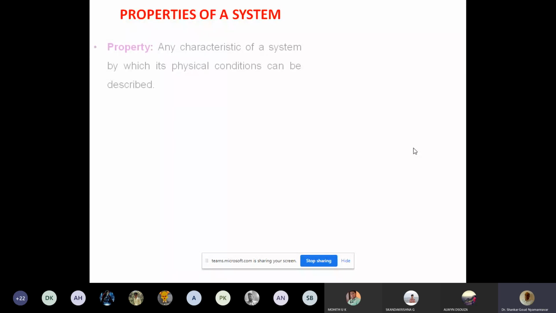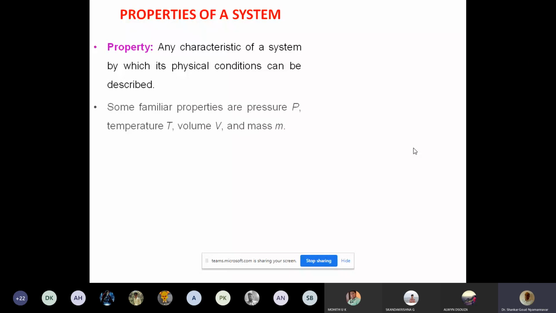Let's move forward. So, properties. I said a system is a region of interest. There is a material inside, a gas. Now we define another term called property. What is a property? Property is any characteristic of a system by which its physical condition can be described.